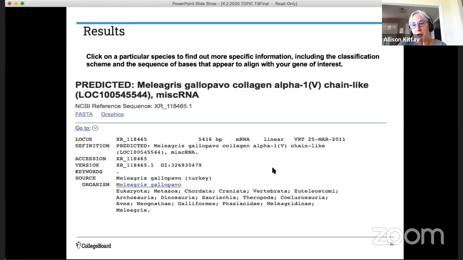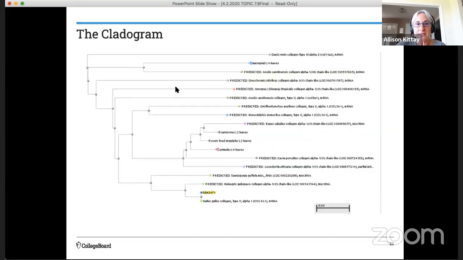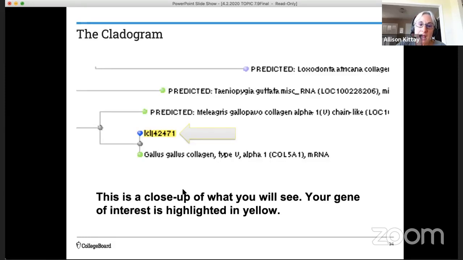This is molecular evidence that it is probably related to a bird. Then you would go ahead and upload the other 3 genes and see what information they provide. The other thing that's pretty cool about this tool is that it gives you a cladogram. They call it a distance tree of results. You would click on that, and what you would see is something like this. You can see that there's a lot of information here, going back to the nearest common ancestor. Let's enlarge this, and your gene of interest is highlighted.